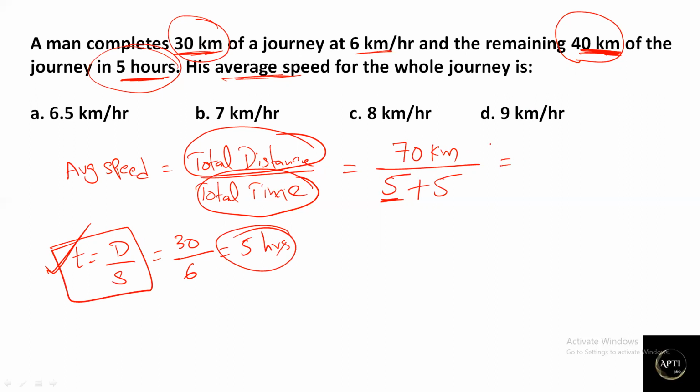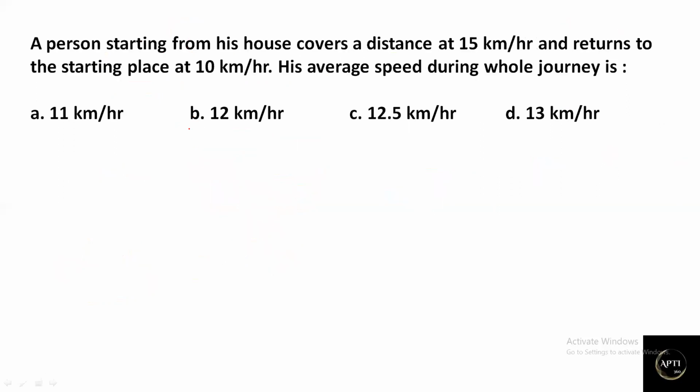Now almost we are done. So 70 is the distance and 5 plus 5, 10, is the time. Total distance divided by total time equals 7 kilometers per hour. So this will be the final answer for average speed. Don't concentrate on only speeds. Here average speed is calculated by total distance divided by total time. I hope you all are clear with this question. Let's move on to the next one.